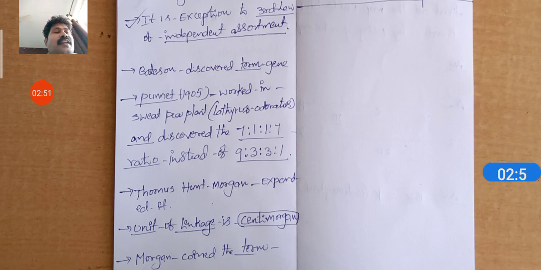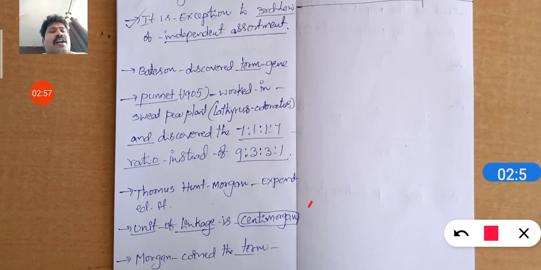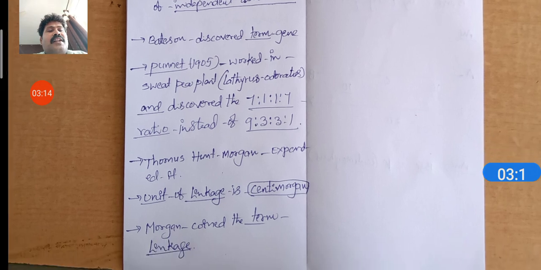One more important thing: the unit of linkage is centimorgans. Please remember this point. In the 2018 NEET paper, this unit was asked. The unit of linkage is the centimorgan. Morgan coined the term linkage.